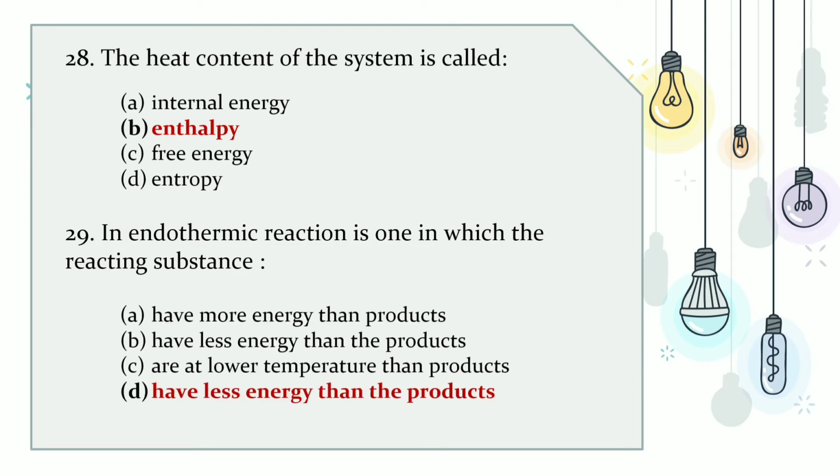29. An endothermic reaction is one in which the reacting system, options A. Has more energy than products, B. Has less energy than the products, C. Is at lower temperature than products and D. Has less energy than the products. The correct one is D. Has less energy than the products.